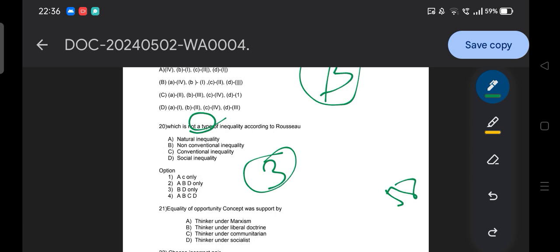So equality of opportunity concept was supported by whom?